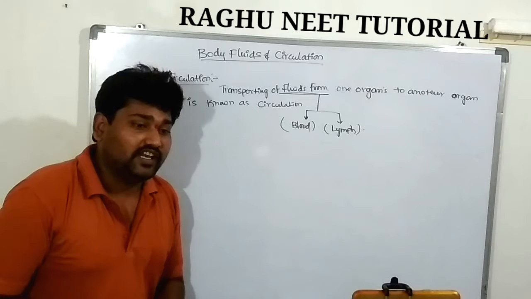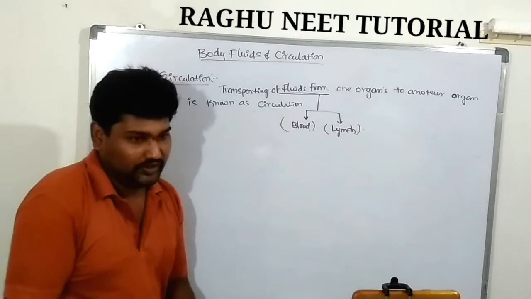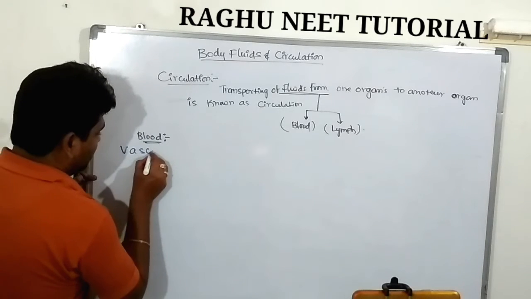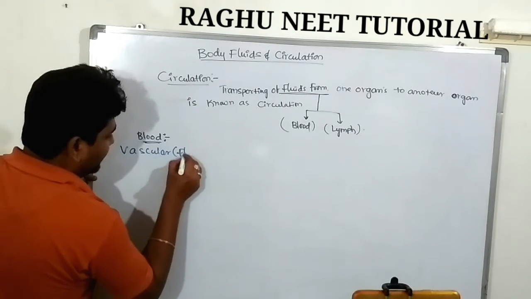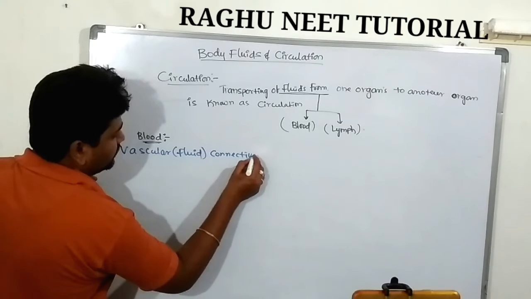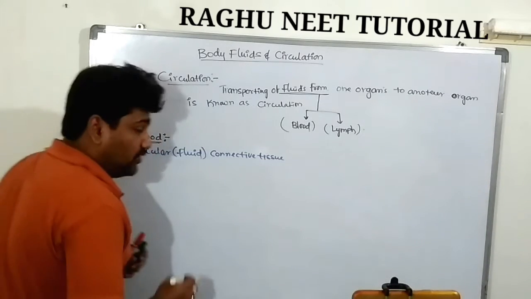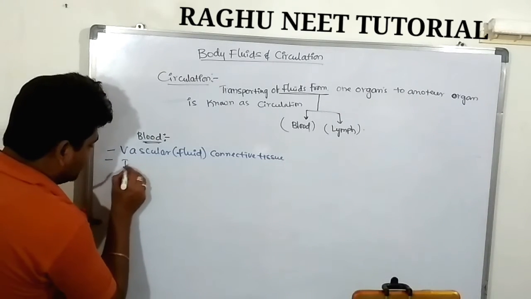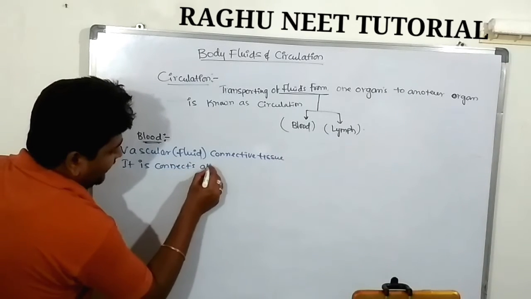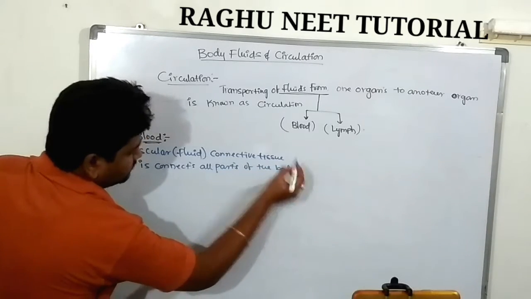Blood is a fluid connective tissue, also known as a vascular connective tissue. It connects all parts of the body.